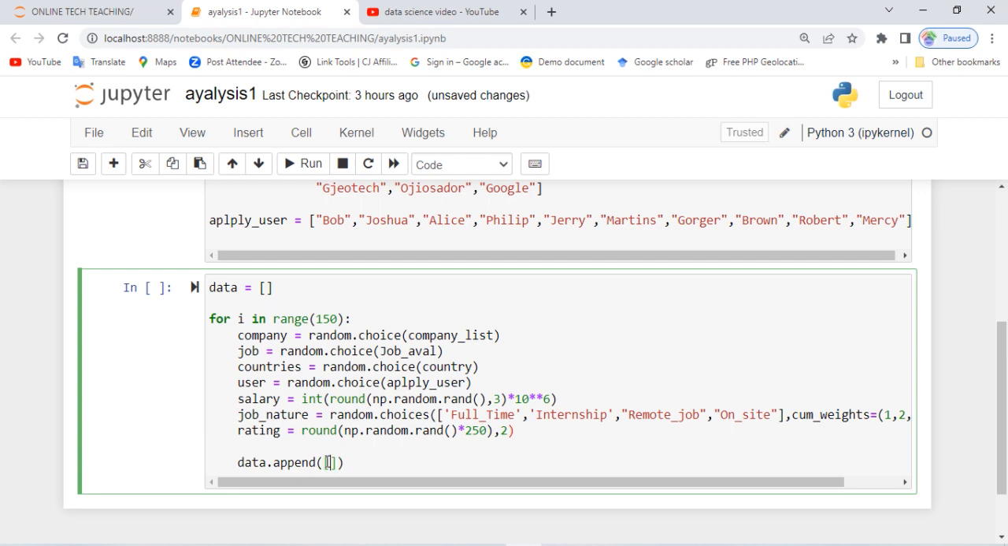We append that of a company. We append that of a job, comma job. We append the countries, comma country. We append the users, which is the applicant, comma users. We also have to append their salary. We are pushing it into that empty list that we defined initially. Then we also need to append the nature of job, and we also need to append the rating.